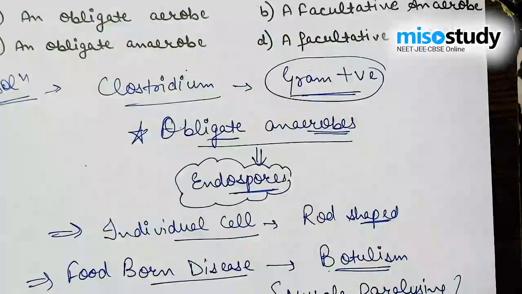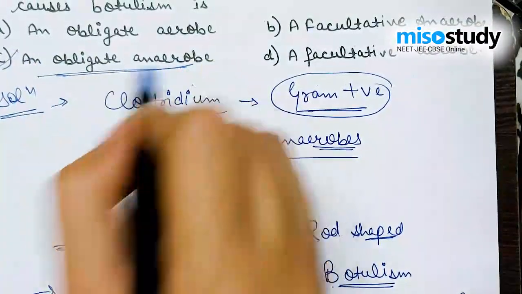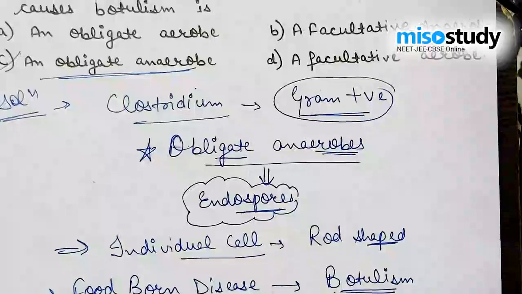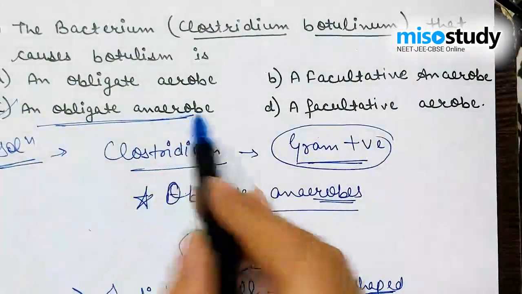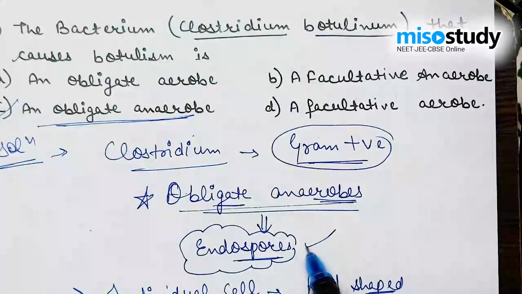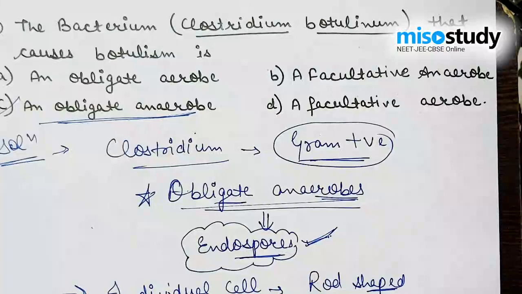So after the discussion, option C is the right one. It means an obligate anaerobe, as Clostridium botulinum is an obligate anaerobe that generally produces endospores, as we discussed. Along with that, we are done with our session.